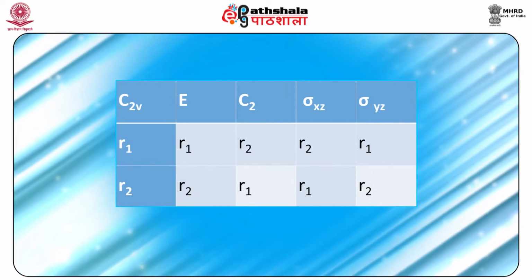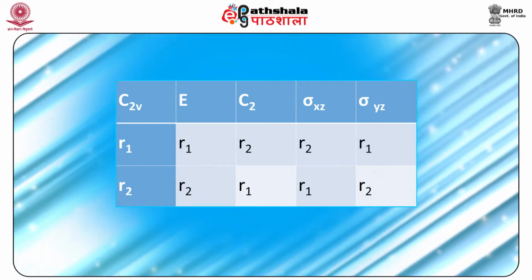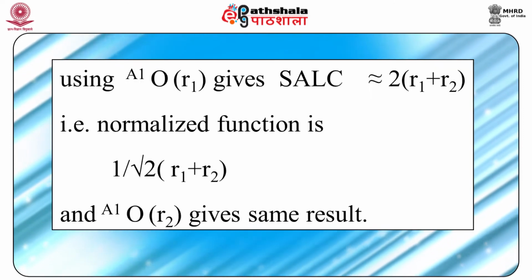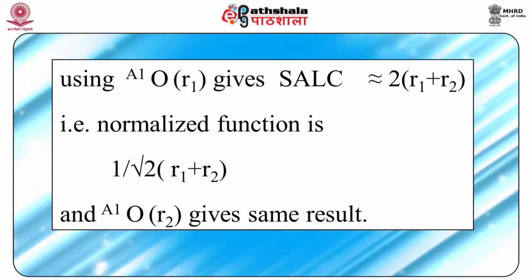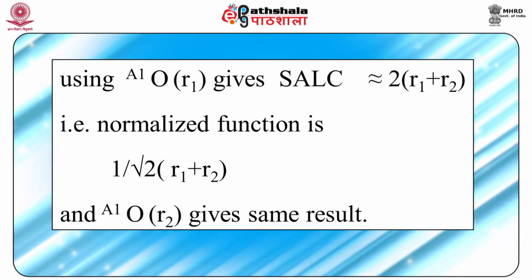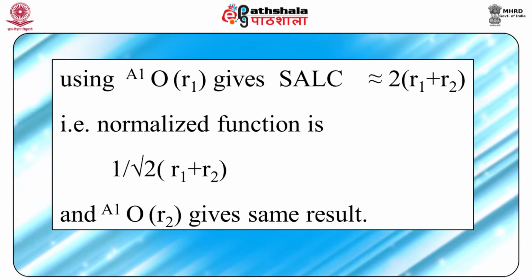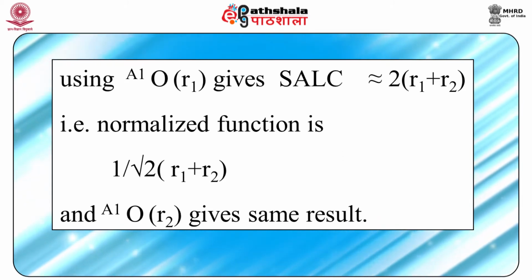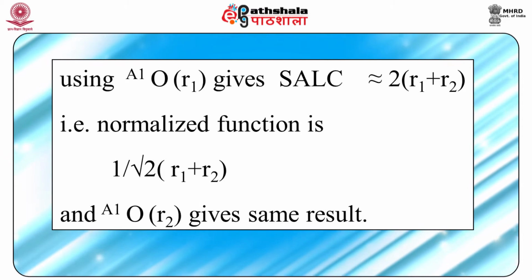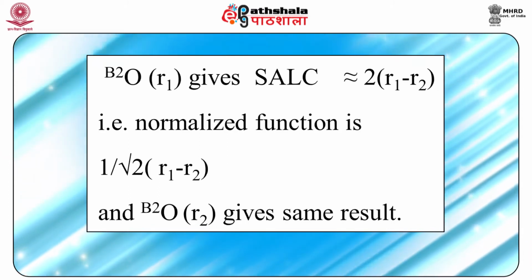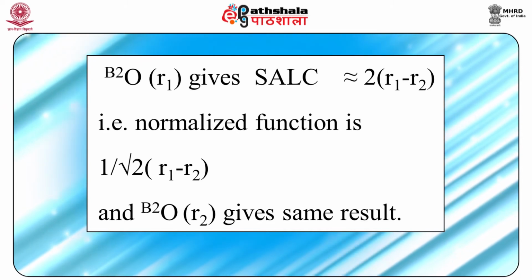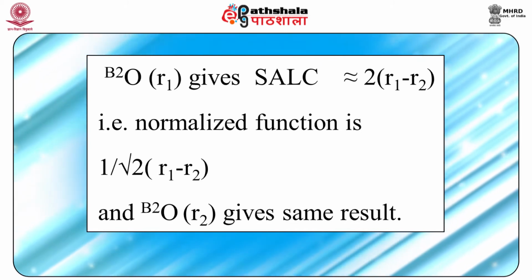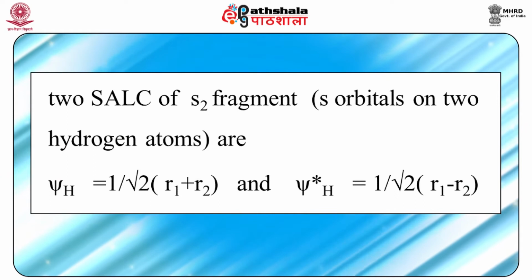The effect of A1P and B2P on R1 and R2 is summarized. A1P on R1 gives the normalized SALC 1 upon root 2 (R1 plus R2). A1P applied on R2 gives the same result. If we apply B2P on R1, we get the normalized function 1 upon root 2 (R1 minus R2). All these results have been discussed in an earlier module.